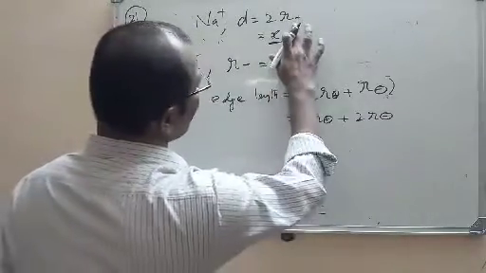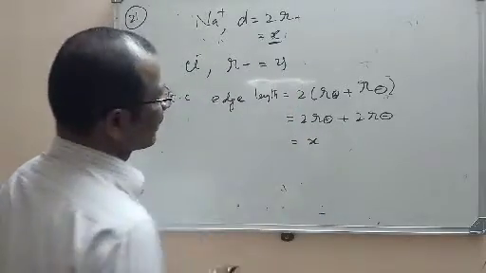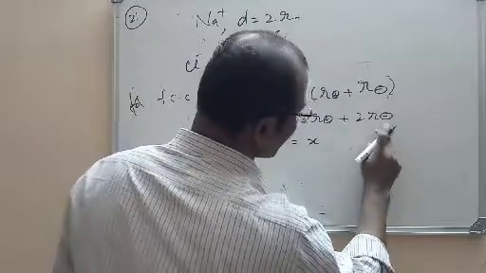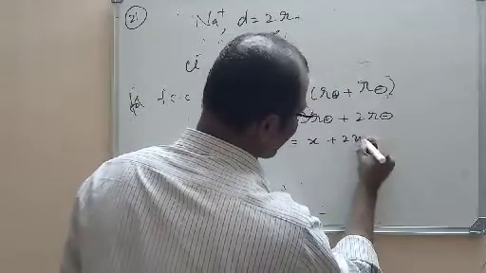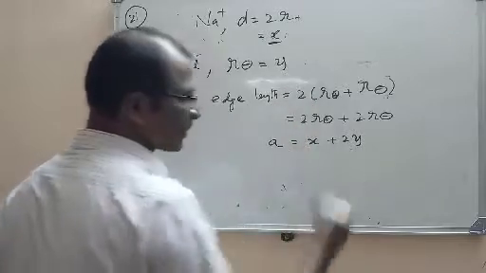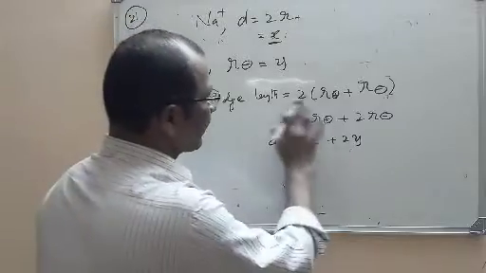But 2 into r plus is known to us, that is x. 2 into r plus value is x. But r minus value is y. So that 2 into r minus is y. So what is the edge length? A is equal to x plus 2y. So this is the formula for edge length.